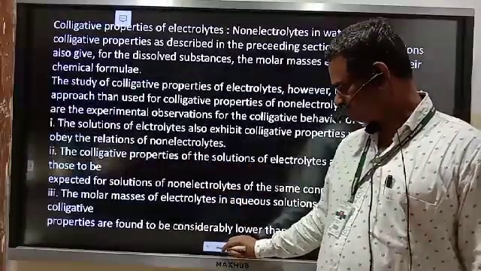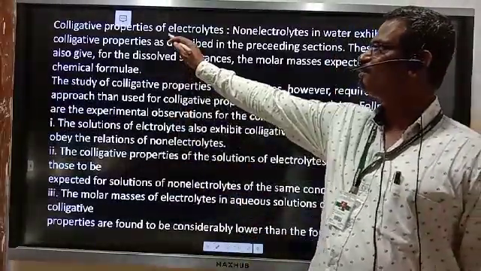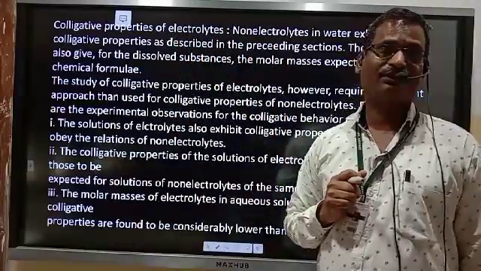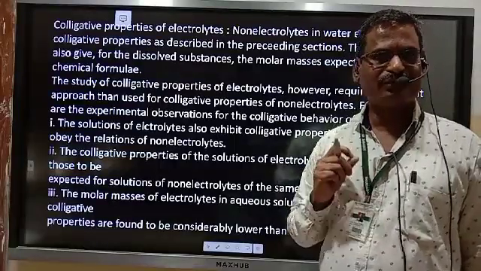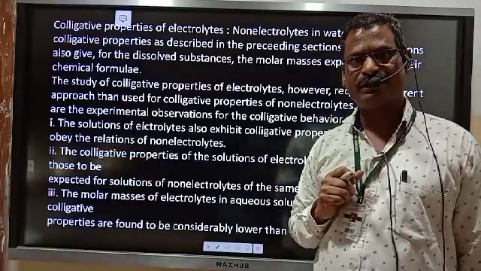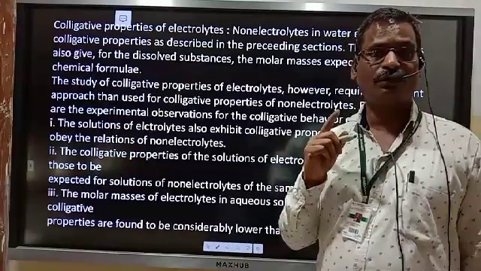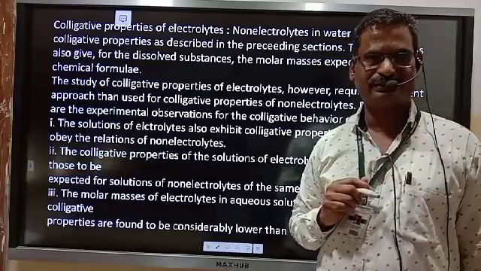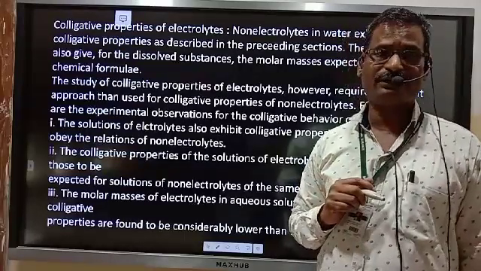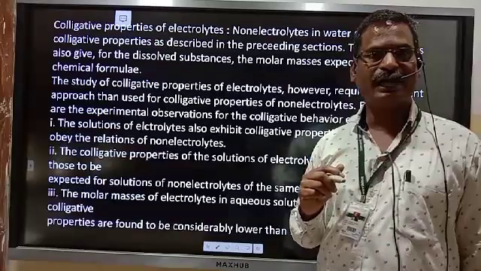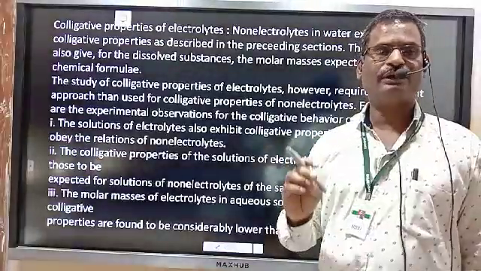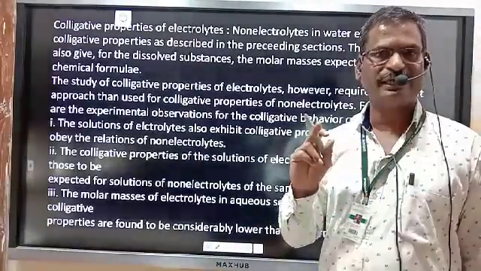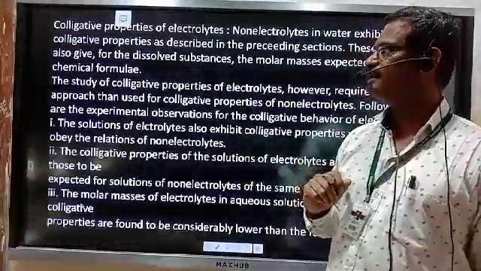In this lecture, we are supposed to complete the colligative properties of electrolytes. You know the difference between electrolytes and non-electrolytes. An electrolyte is a substance which, whenever added to water, undergoes dissociation and produces ions, that is cations and anions. Whereas non-electrolytes are substances which, whenever added to water, just undergo dissolution. They are just dissolved, but they are not producing ions. They are known as non-electrolytes.